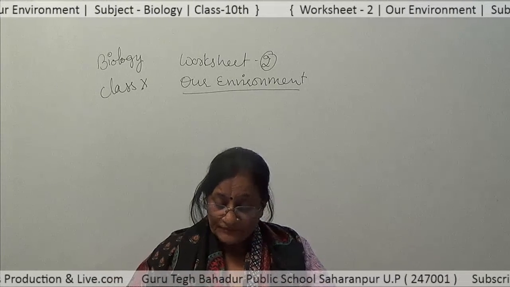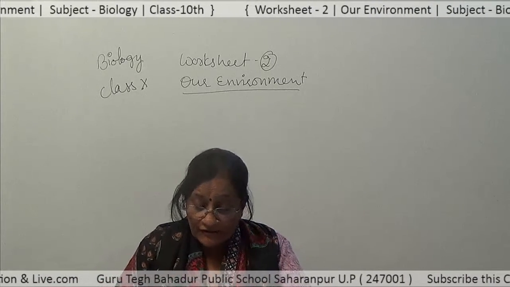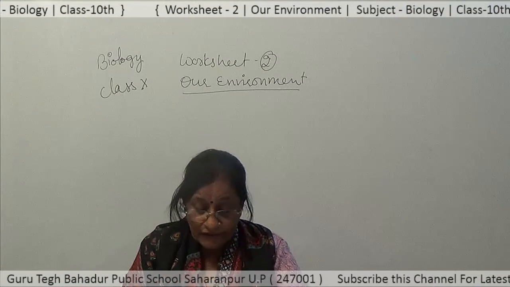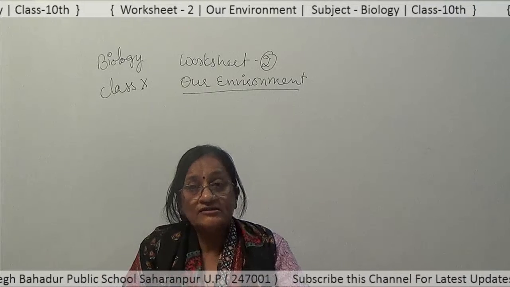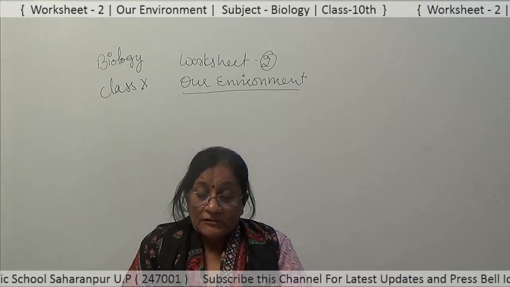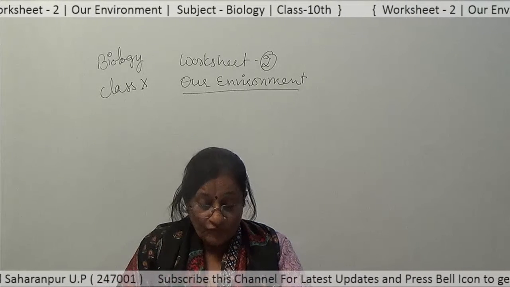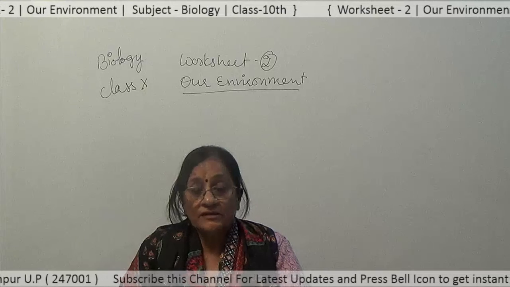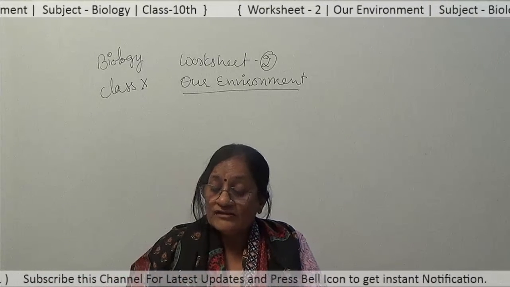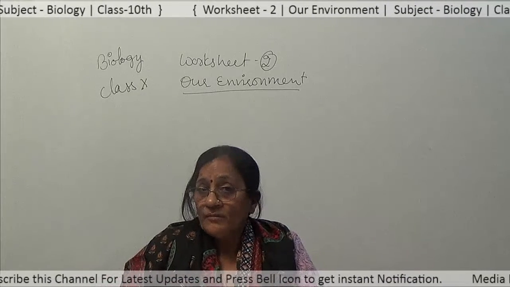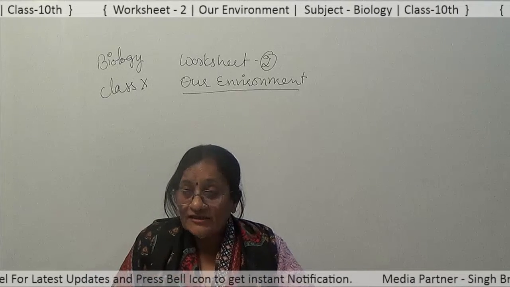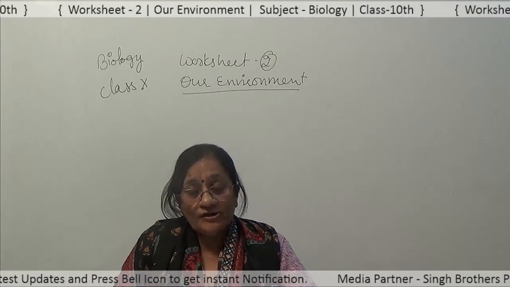Now, food web. The network formed by the various food chains after getting interconnected with each other is called a food web. In a food web, a particular organism can occupy a position in more than one food chain. For example, plants are eaten by mice or rats, rats or mice can be eaten by snakes, and snakes can be eaten by hawks.